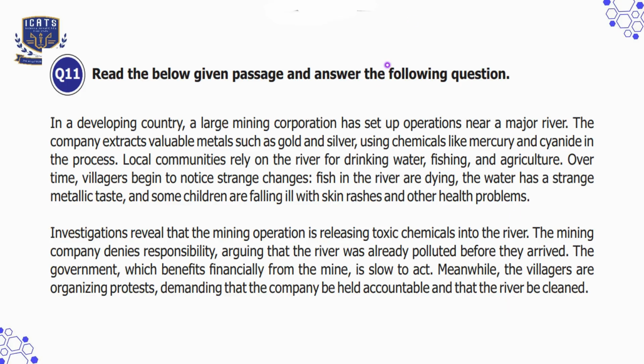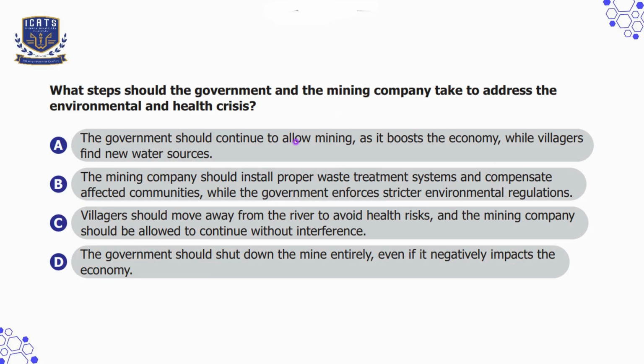So, in this passage, the mining company is using harmful chemicals like mercury and cyanide near a river. The local villagers rely on the river for drinking water, fishing, and farming. Over time, fish are dying, the water tastes strange, and children are getting sick. Investigations prove the mining company is polluting the river, but it denies responsibility. The government is slow to act because it benefits financially from the mine, and villagers are protesting, demanding action. So, what steps should the government and the mining company take to address the environmental and health crisis?